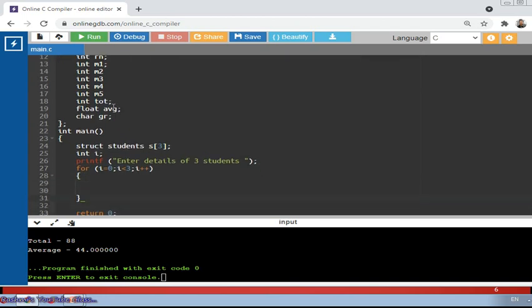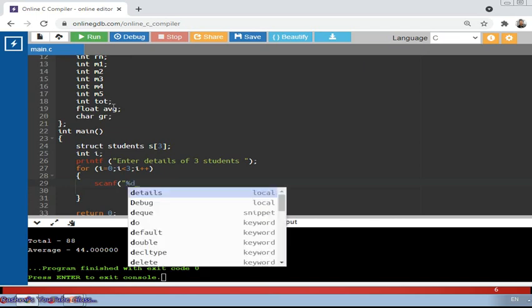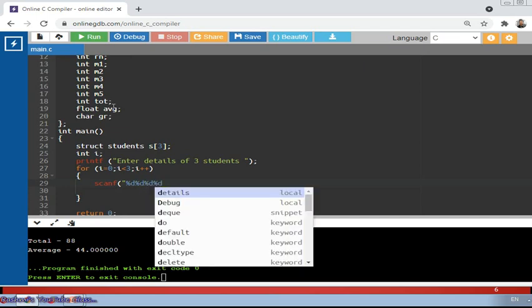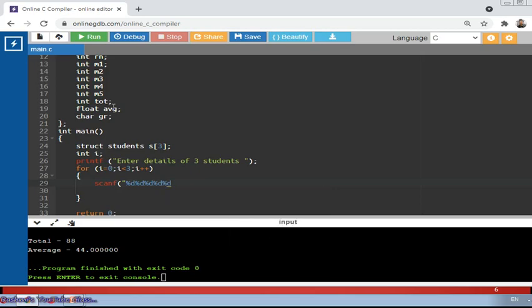So when it continues, it will ask the scanf statement, which we need to specify for how many students? 3 students. So we have to make the format here like %d for roll number, %d for first mark, %d for second mark, %d for fourth mark, %d for fifth mark. Okay, I think it is not done. 1, 2, 3, 4, and one more we need to add. So these are the %d I specified for roll number and 5 subjects, comma, and I need to put the ampersand sign, then